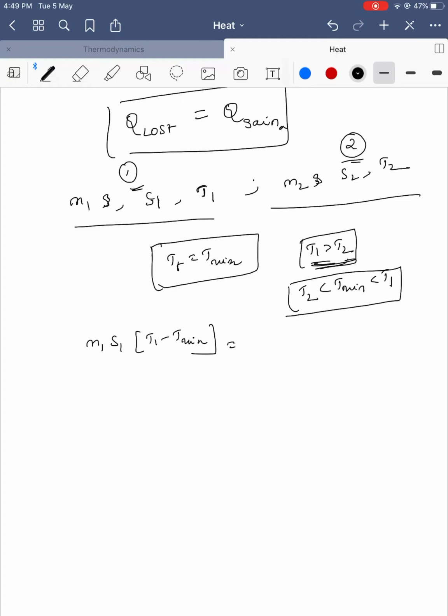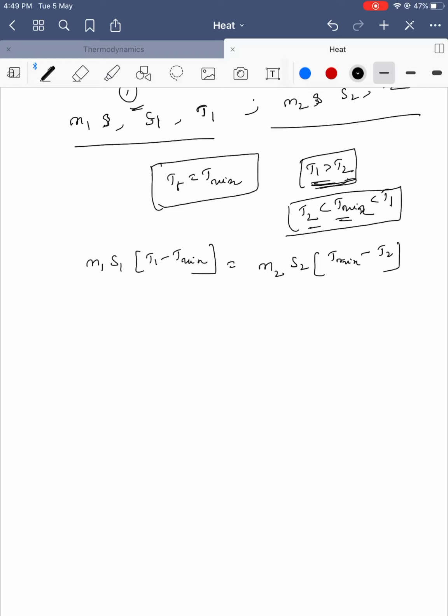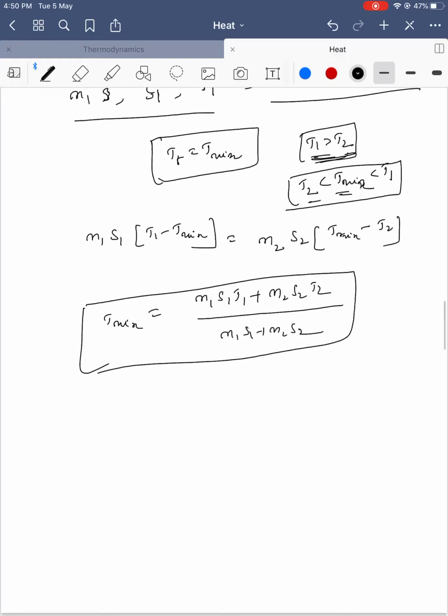It is equal to the heat gained, M2 S2 into T mixture minus T2. So from here we can get the value of T mixture is equal to M1 S1 T1 plus M2 S2 T2 by M1 S1 plus M2 S2. This is the temperature of the mixture.